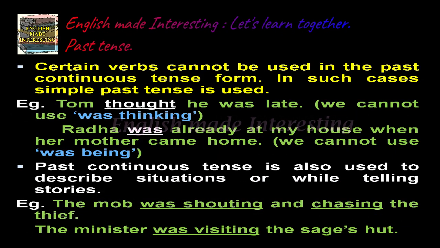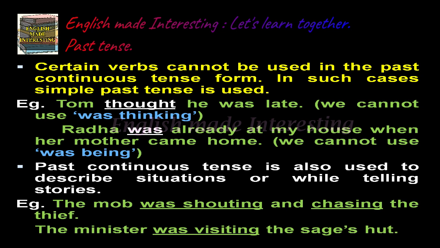Certain verbs cannot be used in the past continuous tense form. In such cases, simple past tense is used. Now look at the example. Tom thought he was late. We cannot use Tom was thinking. So here simple past tense is used. Tom thought he was late. Radha was already at my house when her mother came home.